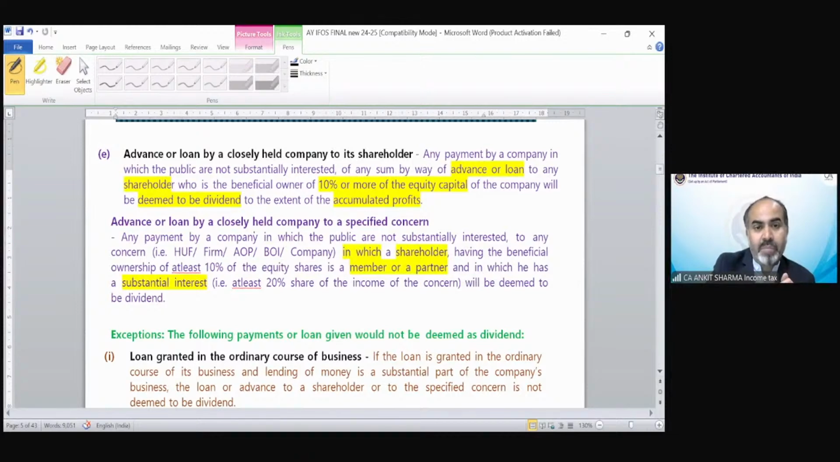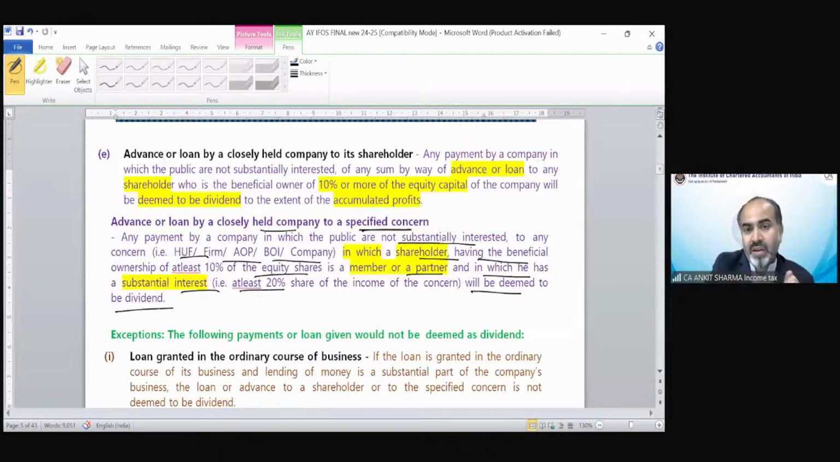Again, advance or loan by a closely held company to a specific concern. Any payment made by a company in which the public are not substantially interested, to any concern, HUF, firm, AOP, BOI, in which a shareholder who is the beneficial owner of more than 10% of the equity shares is a member or partner and in which he has a substantial interest, will be deemed to be dividend.